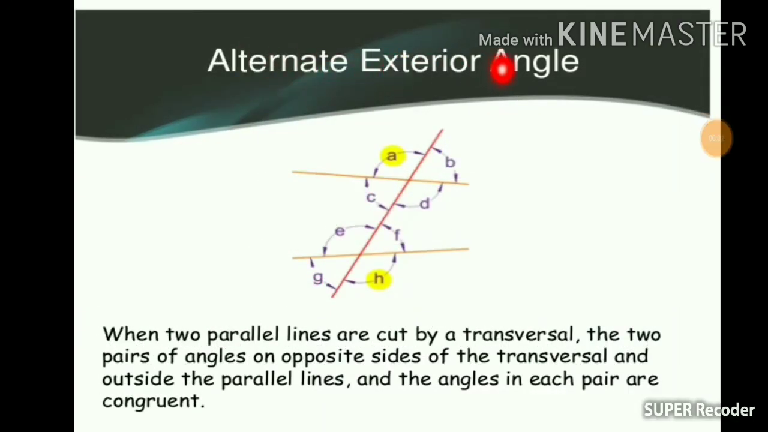Alternate exterior angles. Again, alternate exterior angles are going to be the same. A and H is one pair, B and G is the second pair. These angles are called alternate exterior angles.